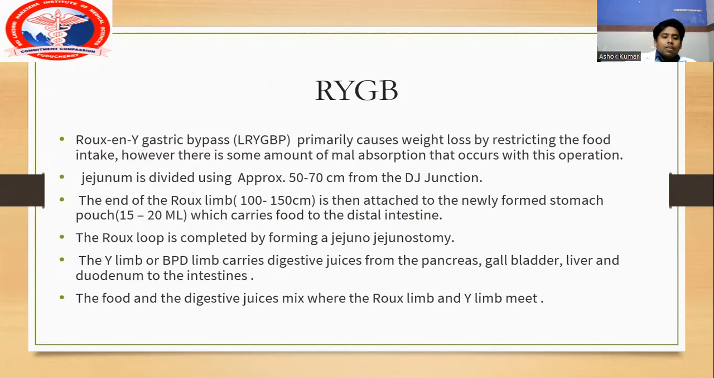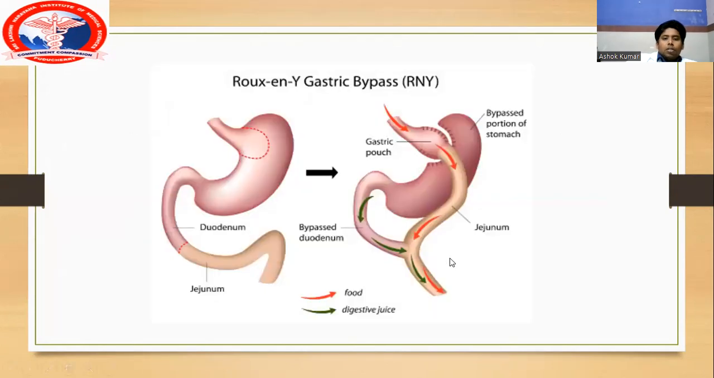This roux limb is brought upwards and attached to the newly formed stomach pouch. The newly formed stomach pouch will be approximately 20 to 50 ml, and a gastrojejunal anastomosis is done. This alimentary limb carries food. The roux loop is completed by forming a jejunojejunostomy. Okay. So this is the newly formed gastric pouch, and it's separated from the rest of the stomach.